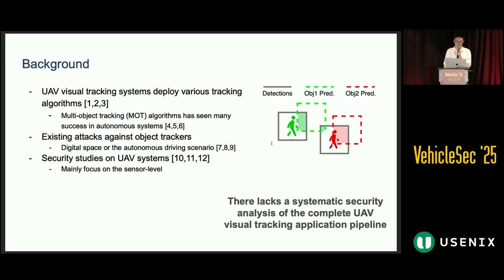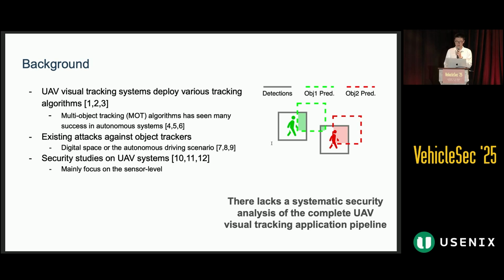So UAV visual object tracking systems deploy various tracking algorithms. Among them, multi-object tracking algorithms have seen many successes in autonomous systems. Thus, we focus on this type of algorithm in this work. And existing attacks against multi-object trackers either only work in digital space or on autonomous driving scenarios. And other security research on UAV systems focuses more on the sensor level.